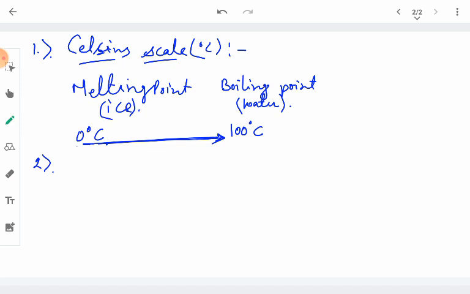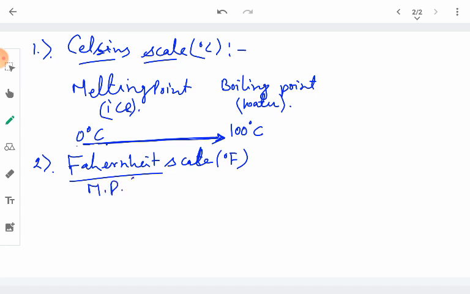Similarly, we have another scale, the Fahrenheit scale. It measures the temperature in degree Fahrenheit, and for this the melting point of ice is given the temperature of 32 degree Fahrenheit. The melting point of ice on the Celsius scale is 0 degree Celsius, and on the Fahrenheit scale it is 32 degree Fahrenheit.